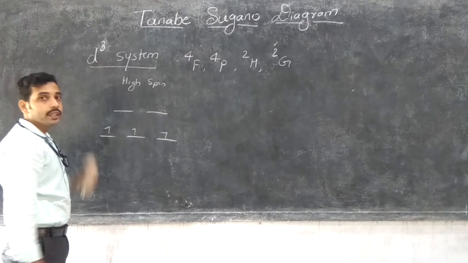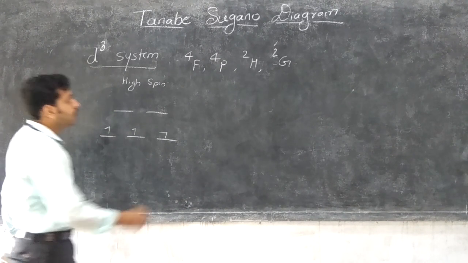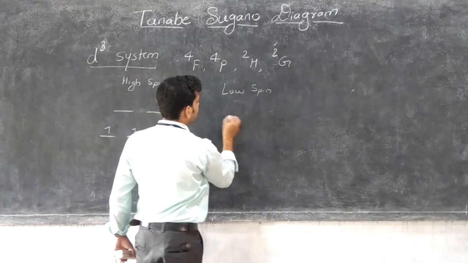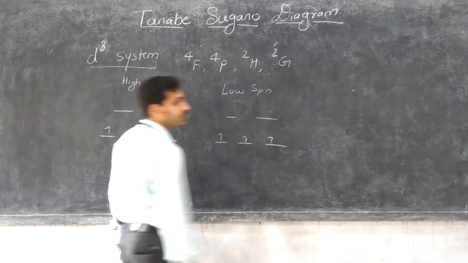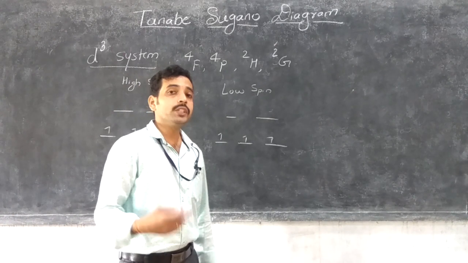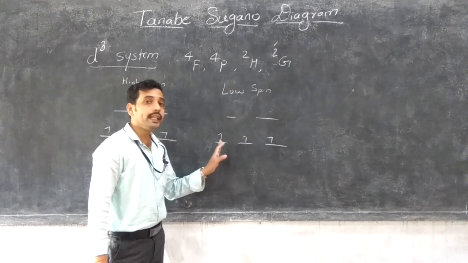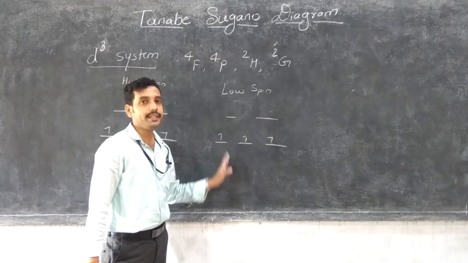According to Hund's rule, the electrons are filled in the lowest energy level. Means in the low spin complexes there is no change of electronic arrangement. The approach of the strong ligand does not disturb the electronic arrangement in the d energy level in d3 systems.